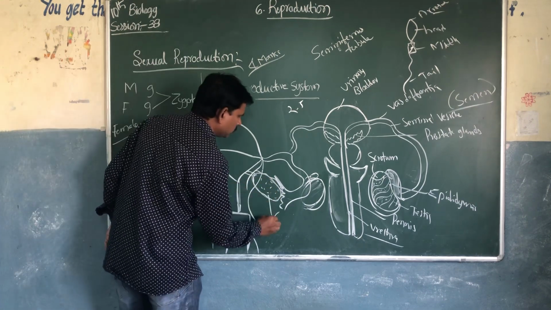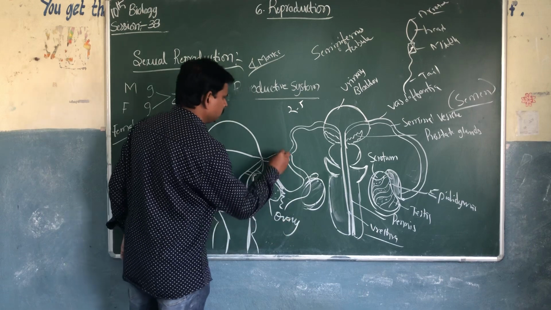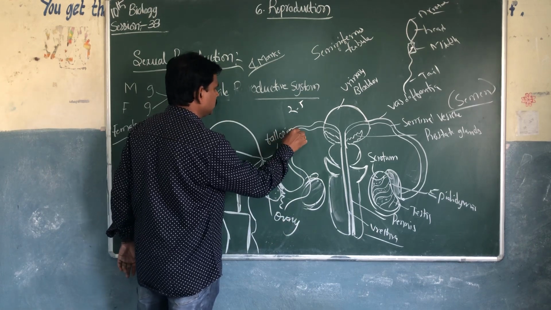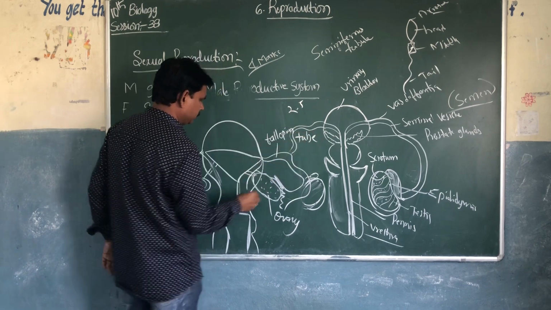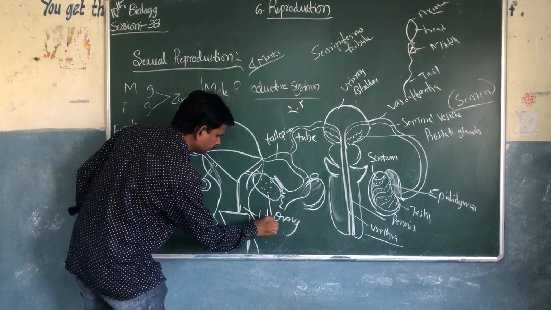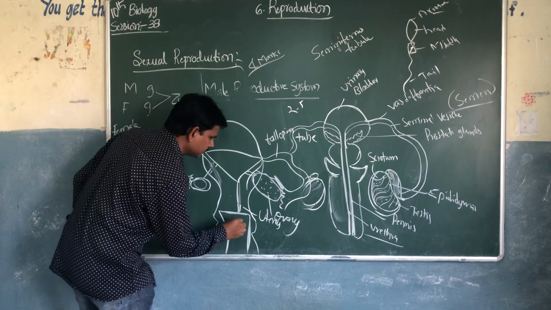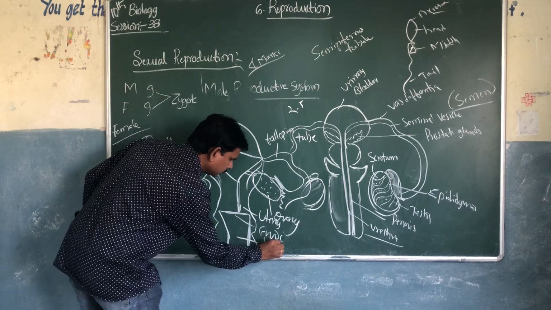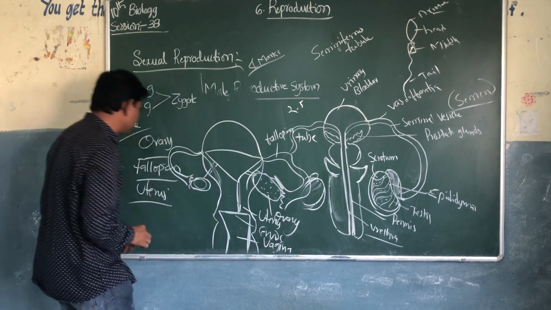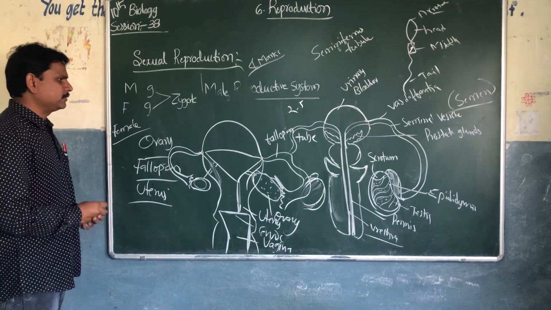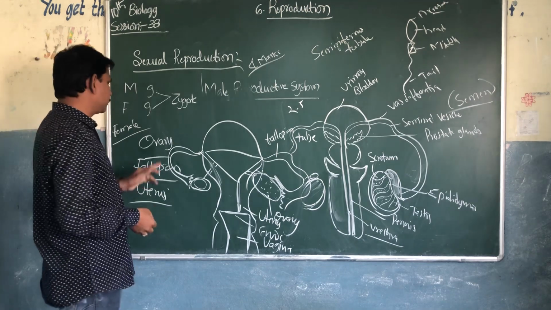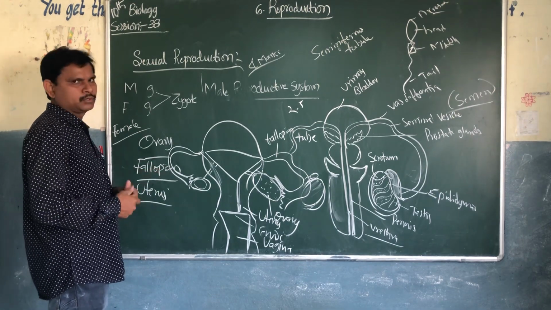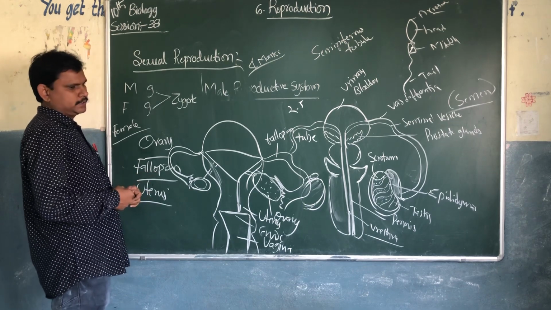One is the ovary, fallopian tube, uterus, cervix, and vagina. You can see three main parts in the female reproductive parts. One is the ovary, the fallopian tube, which is also called the oviduct, and the uterus.